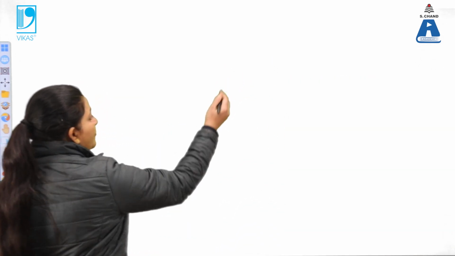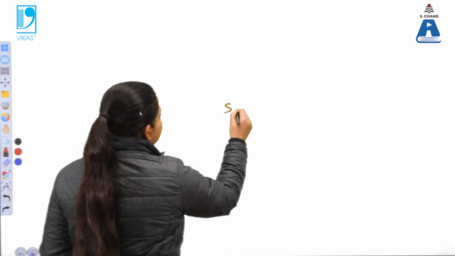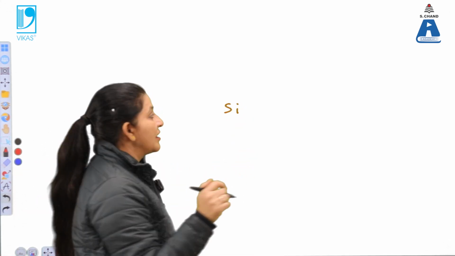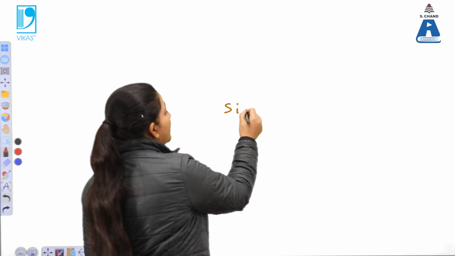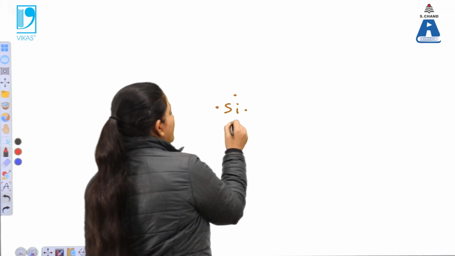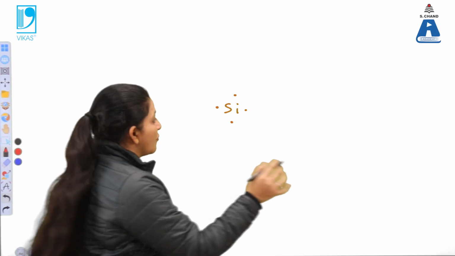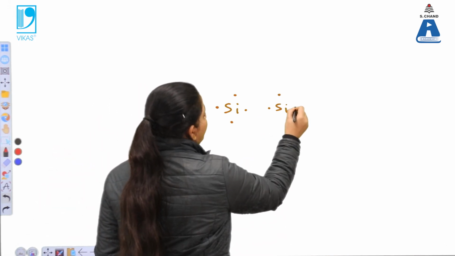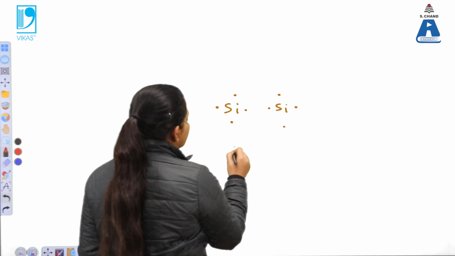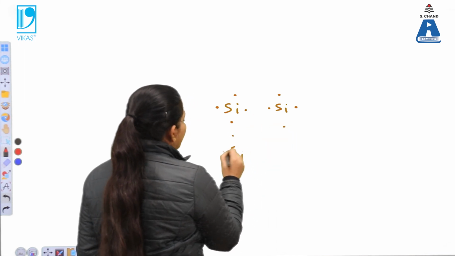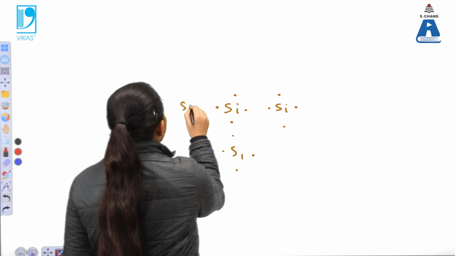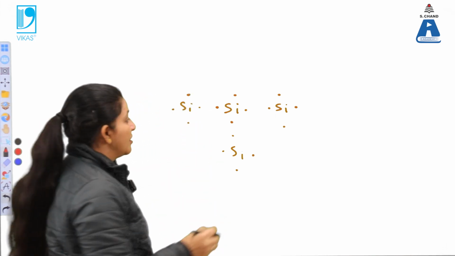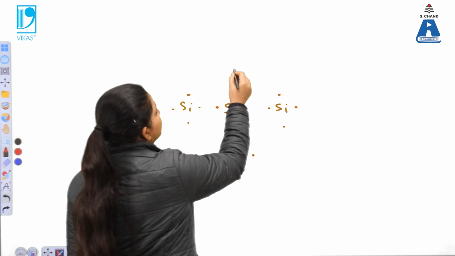Basically, in pure silicon, in the last shell, there are 4 electrons present. So here there are 4 electrons in the valence shell. Now when there is a pure semiconductor silicon, it also has 4 electrons, and with another 4 silicons, all of them have 4 electrons in the valence shell. So this is the center silicon.